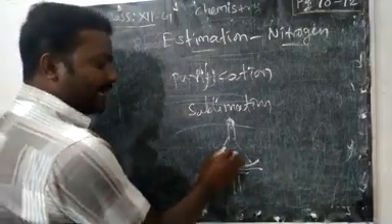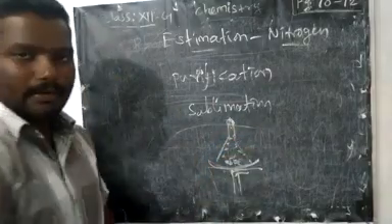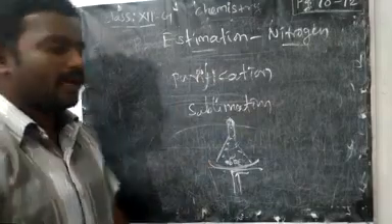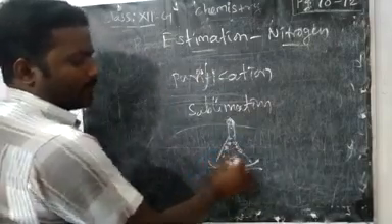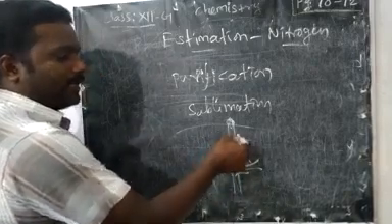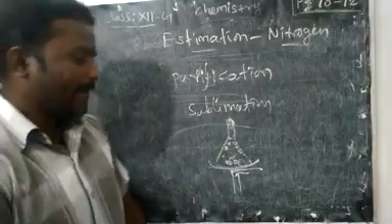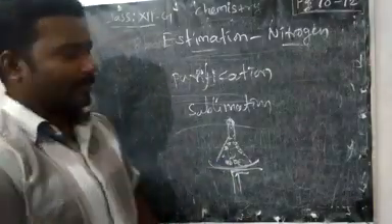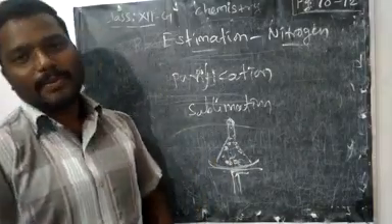That gas again cools at the surface of this funnel, because the outer surface is cooling, so again it will form solid. So solid converted into vapor, vapor cooled, then converted again into solid. So we have high vapor pressure as well as cooling temperature here. This type of process is called sublimation.